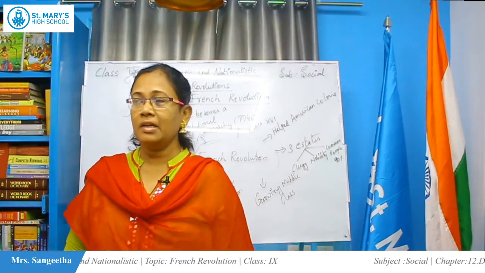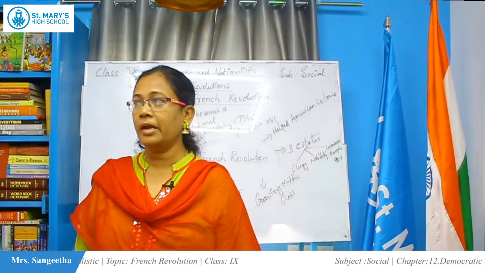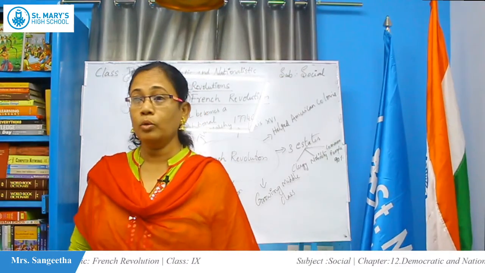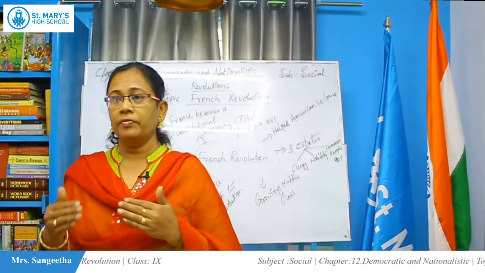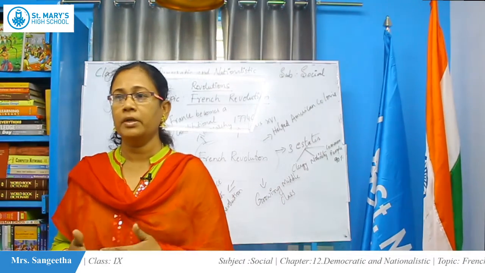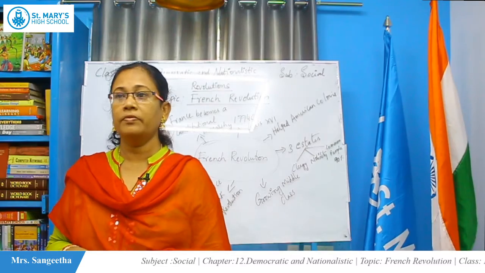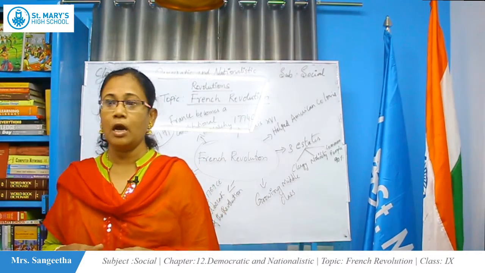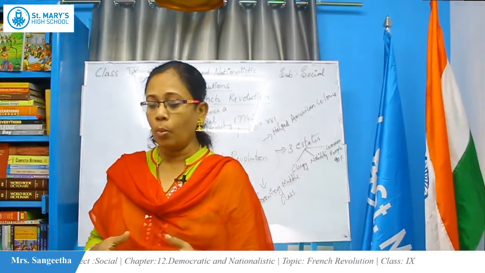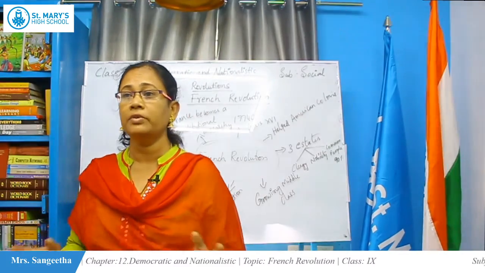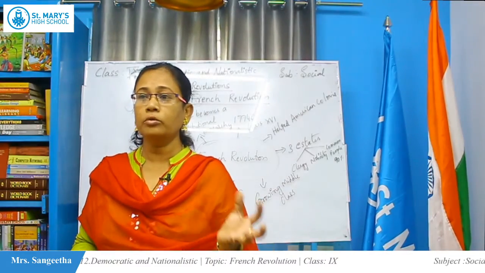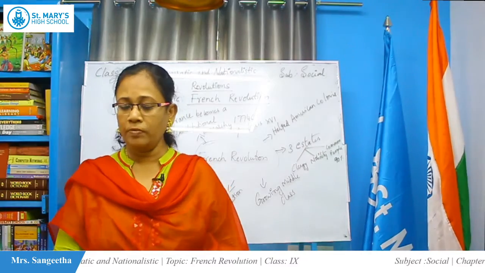In the previous class, we discussed the nationalistic and democratic revolutions and how the world was divided. We have seen the ancient period, medieval period, early modern period and modern period. So, the present we are living in is the modern period. We discussed how we entered into the modern period, what changes have happened, how this world has become a global village, and how the MNCs have come into existence. These we have all learned.